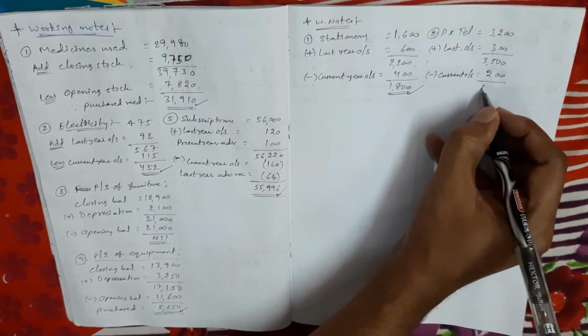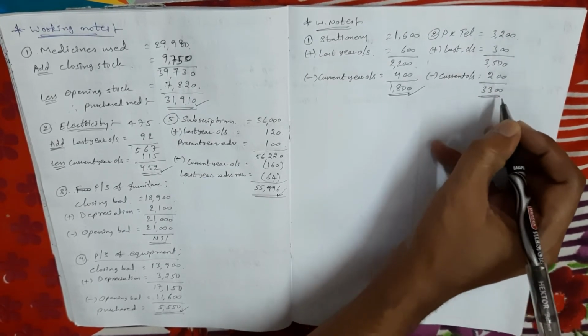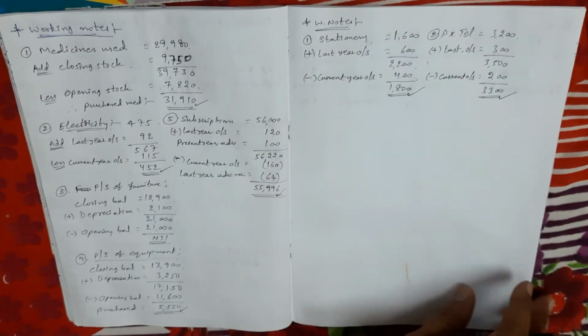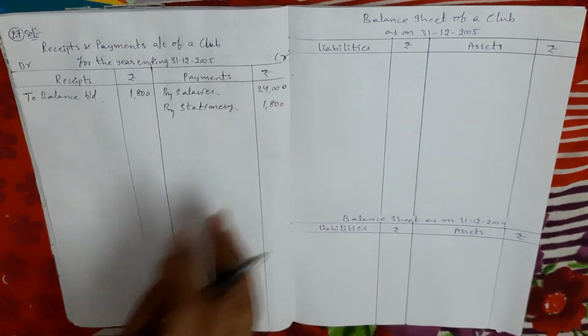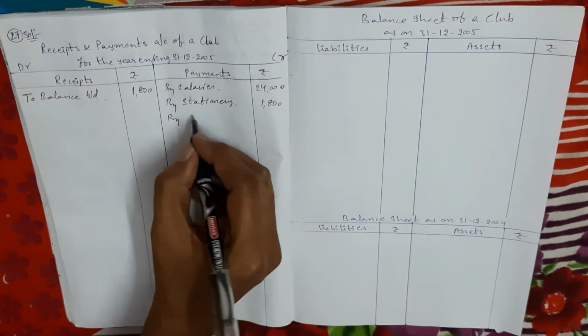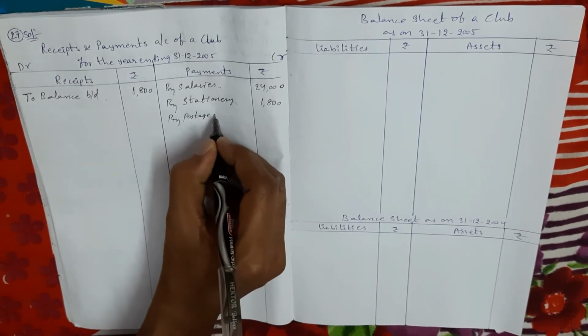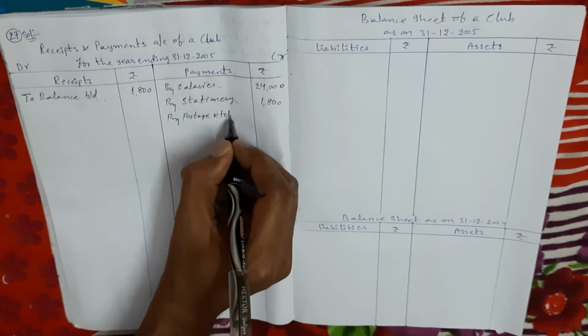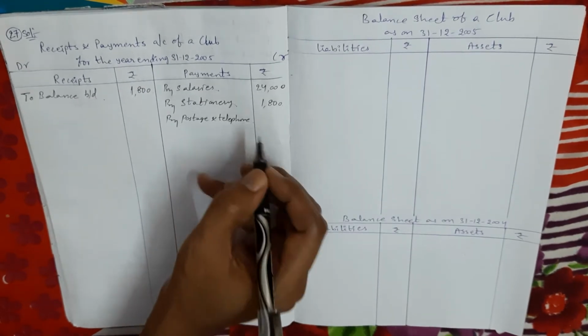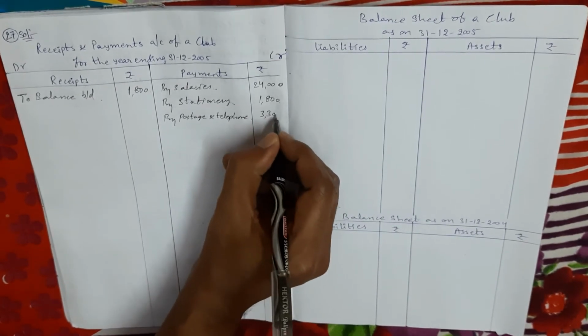So the balance 3300 rupees is the current year purchased amount. So by postage and telephone, for postage and telephone current year we paid 3300 rupees.